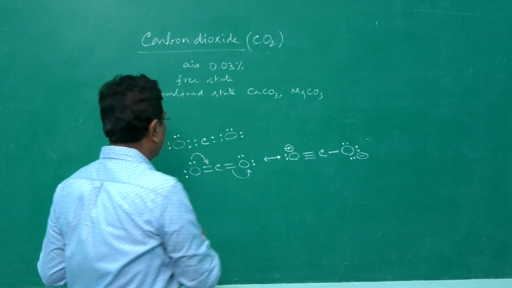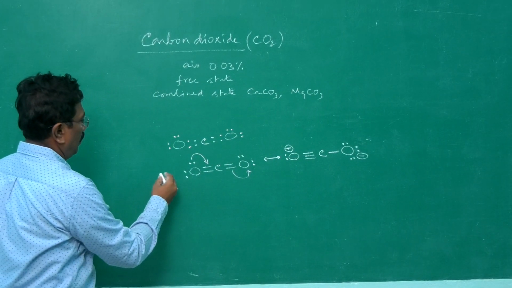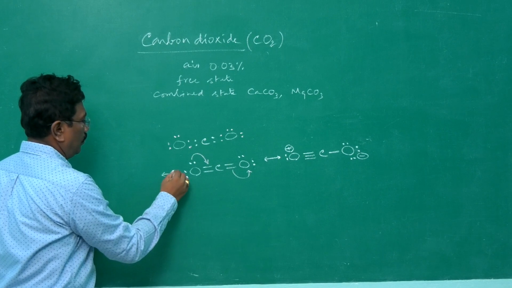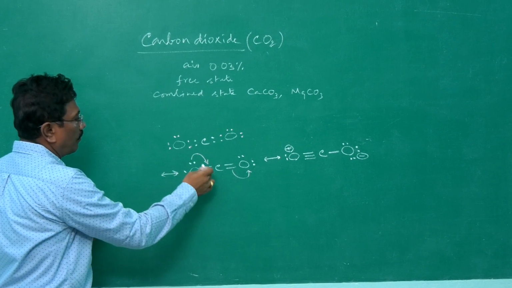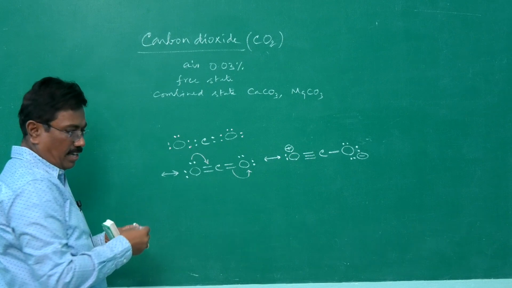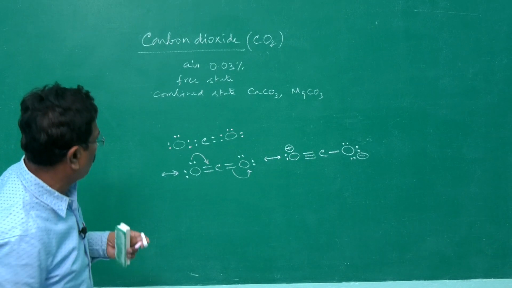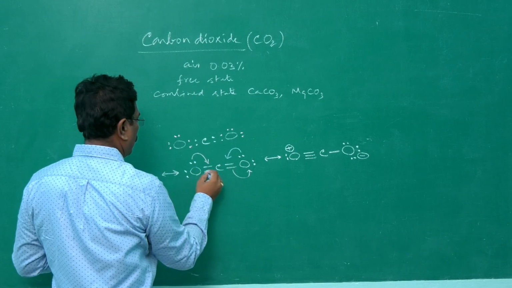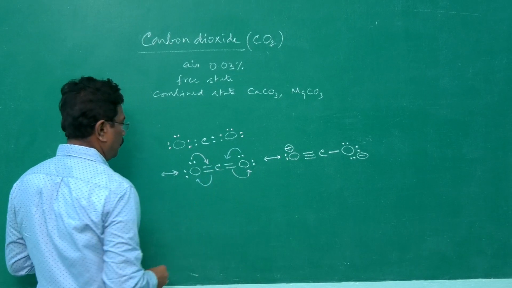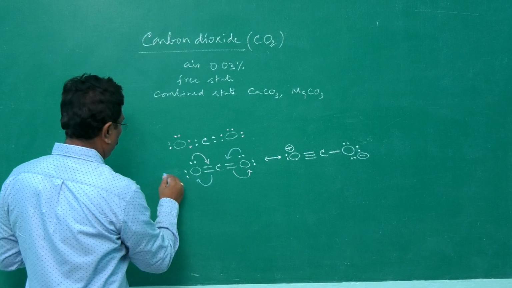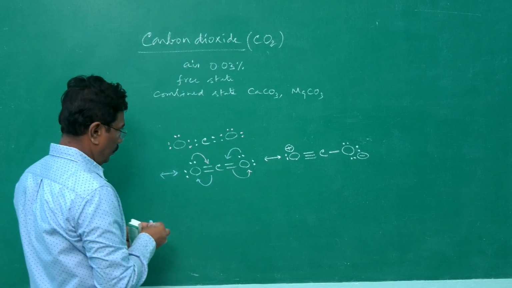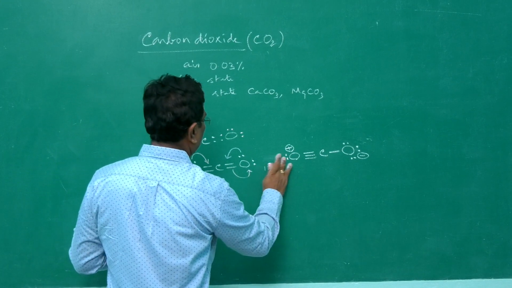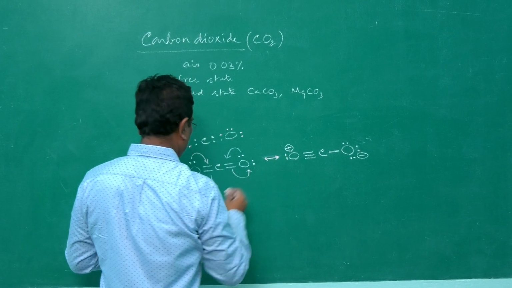One more resonance structure can be this side. How? Instead of making the movement of electron in this direction, the opposite direction, just the reverse. Let the color also be of the same kind so that we can understand which direction it goes.